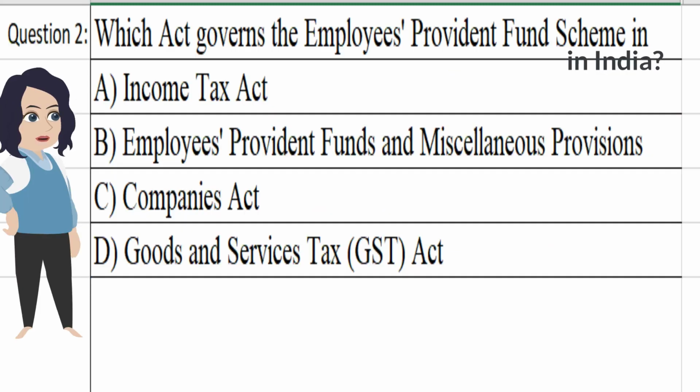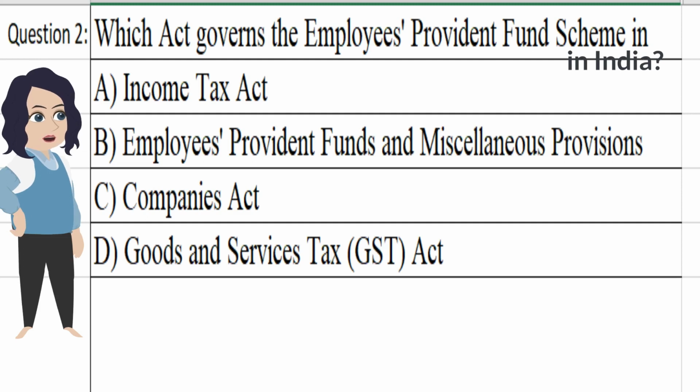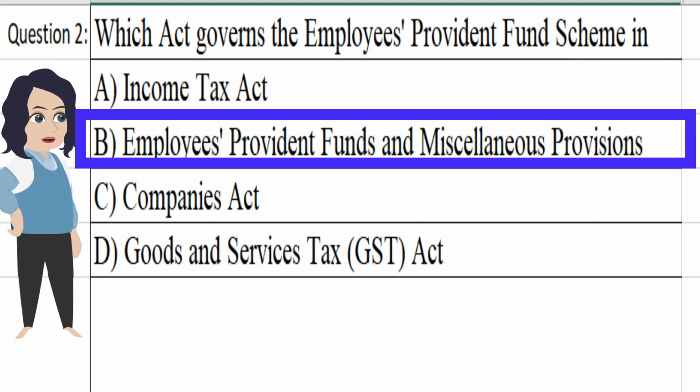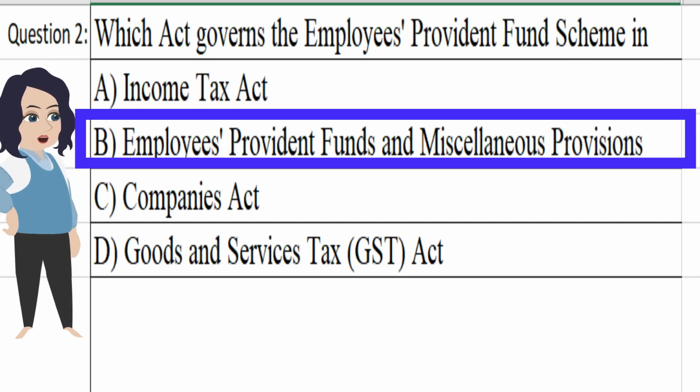Which act governs the Employees Provident Fund scheme in India? A. Income Tax Act. B. Employees Provident Funds and Miscellaneous Provisions Act 1952. C. Companies Act. D. Goods and Services Tax (GST) Act. The correct answer is B. Employees Provident Funds and Miscellaneous Provisions Act 1952.